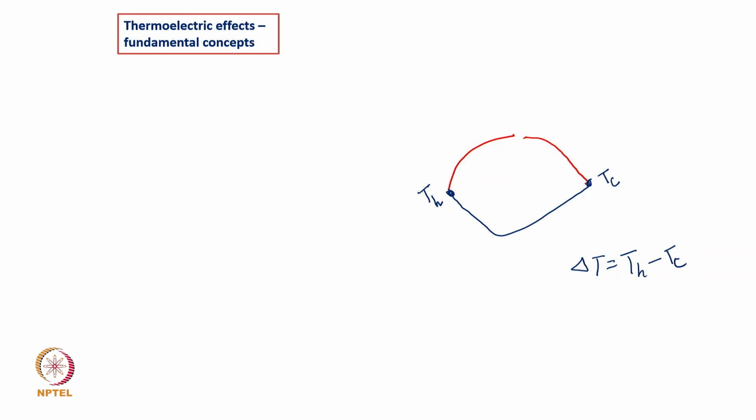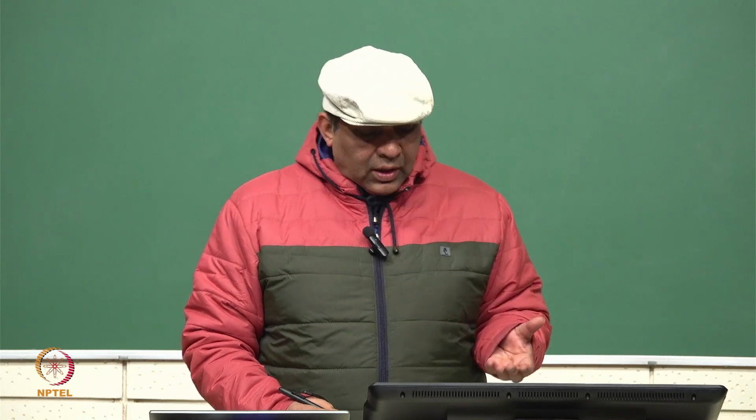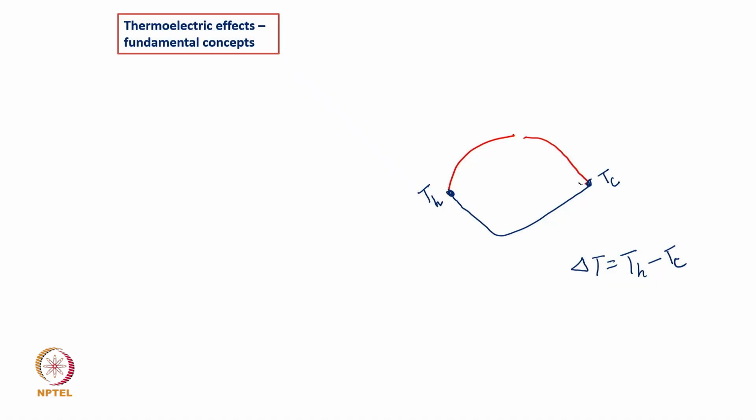This is very simple. You can take an ice bath and keep this junction in the ice bath, and here you keep it at room temperature. You can also heat it a little bit or keep it at room temperature. So there is a temperature variation, and very simply you can do it in the lab.